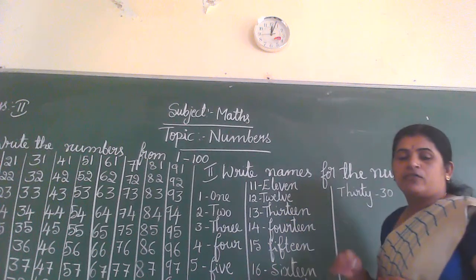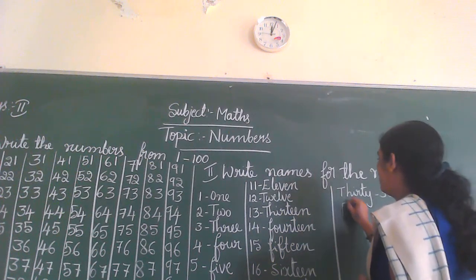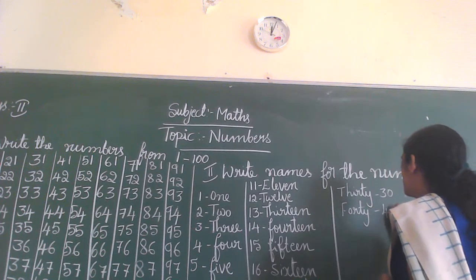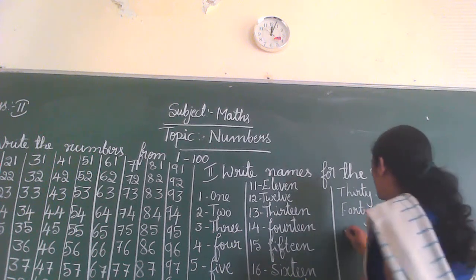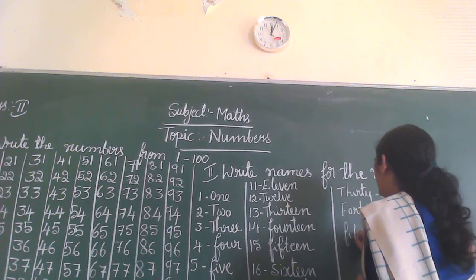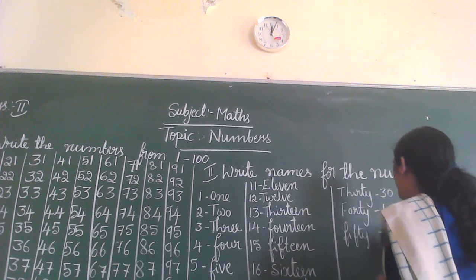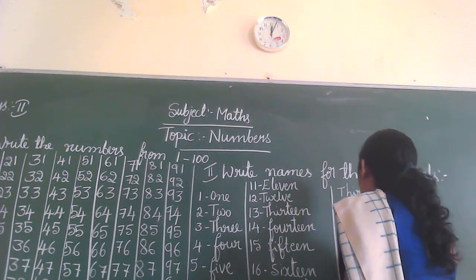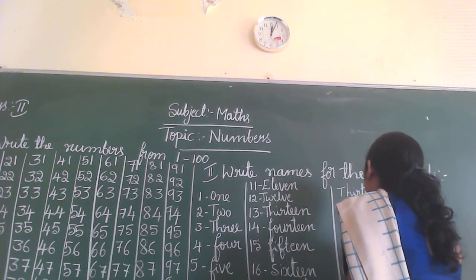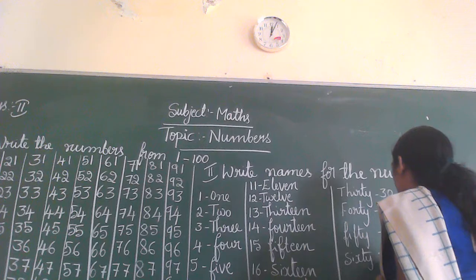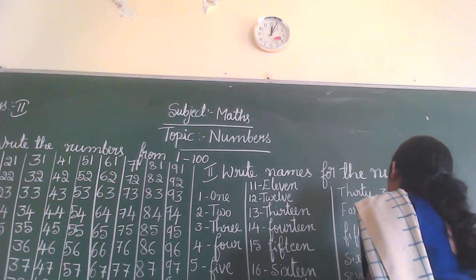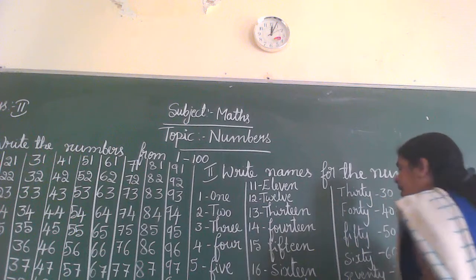Next, after 30, the tens number is 40. F-O-R-T-Y, 40. After that, 50. F-I-F-T-Y, 50. Then 60. S-I-X-T-Y, 60. 70. S-E-V-E-N-T-Y, 70. 80.